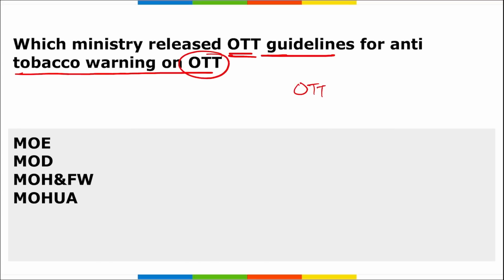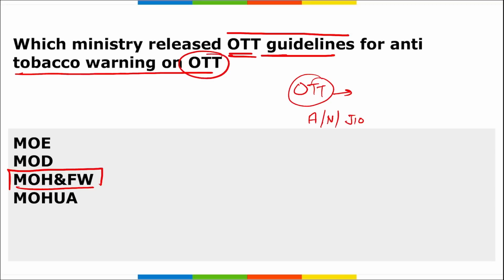What does OTT stand for? Over the top platform. We know over the top platforms such as Amazon, Netflix. Right now, Jio is coming up with their own OTT platform, right? And it will be a game changer for India. Now, coming back, which ministry released OTT guidelines for anti-tobacco warning on OTT? It is your Ministry of Health and Family Welfare. They have released this OTT guidelines that is regarding the tobacco warning. Right?